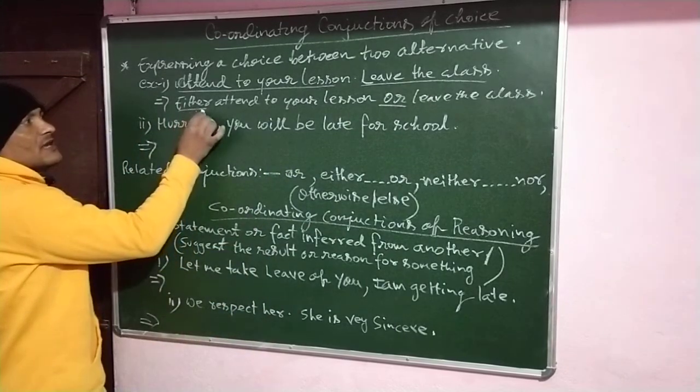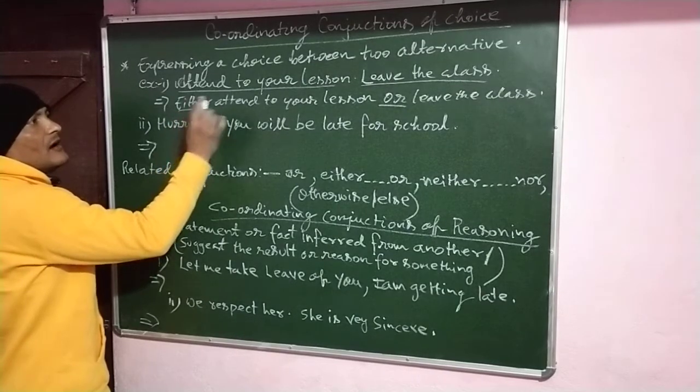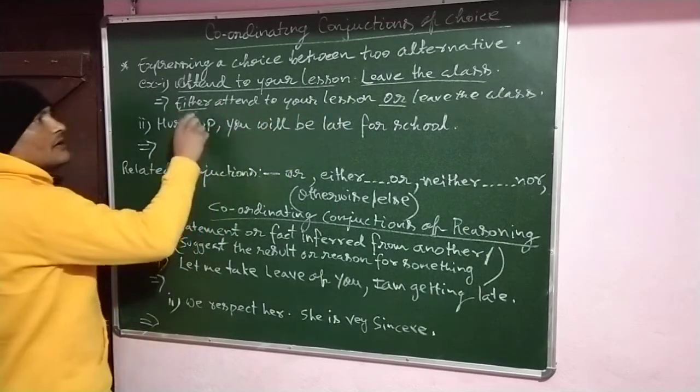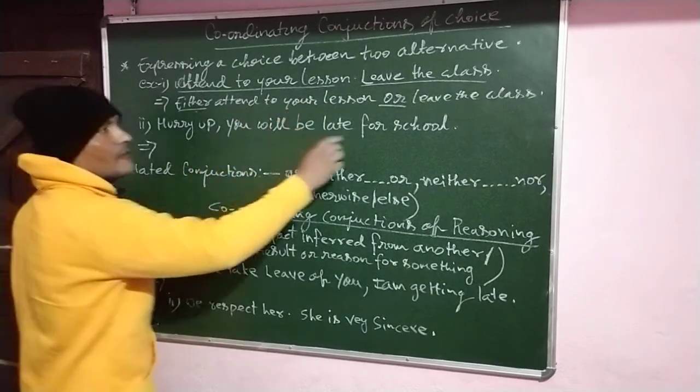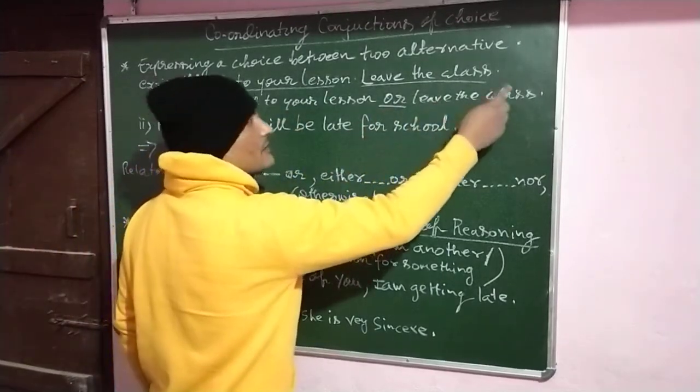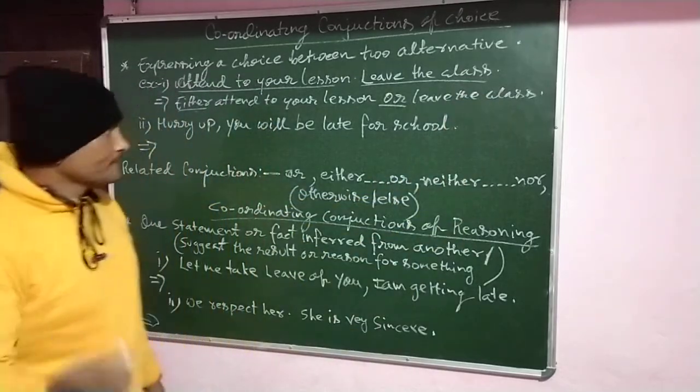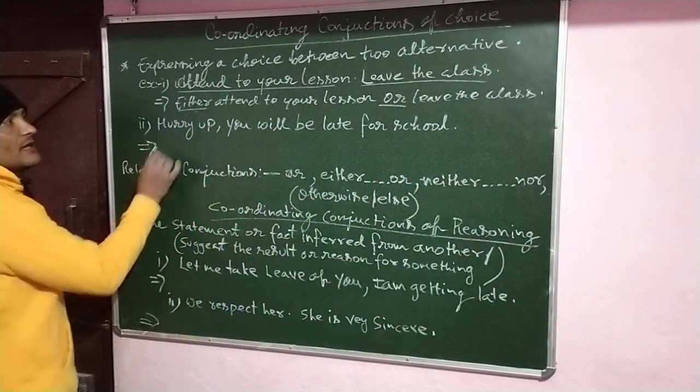So either attend to your lesson, या तो आप अपने पाठ पर ध्यान दो या क्लास से चले जाओ. Let us see another example.